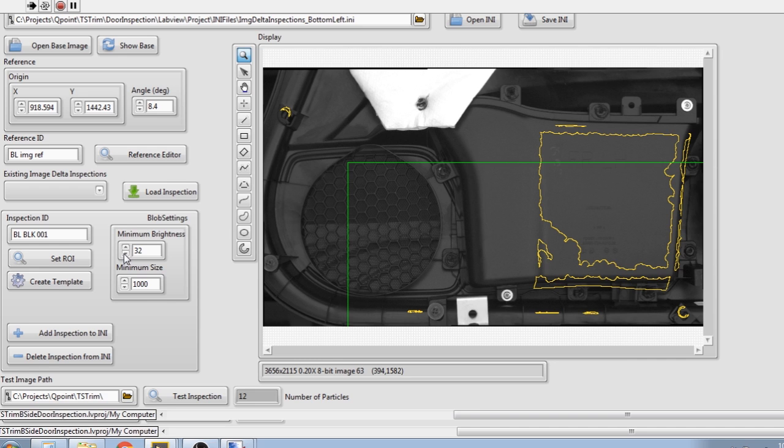Why? Because in this case, the minimum brightness is probably a little bit too high. Let's try inspecting that again, and we should see an area here where, yeah, now it's like, hey, there's no felt, there's no foam. There was, now there's not. But it also increased these fall off areas. So it's kind of a trade-off. You may have to make separate ROIs, or really the foam and the felt inspection should be done in its own separate tool.